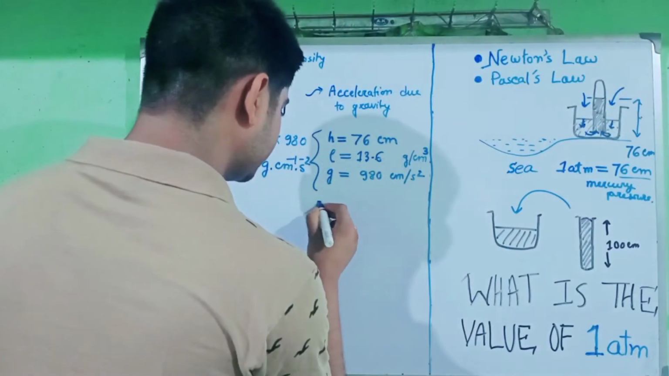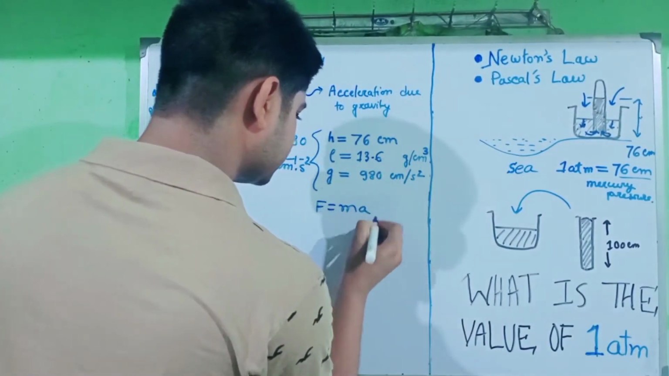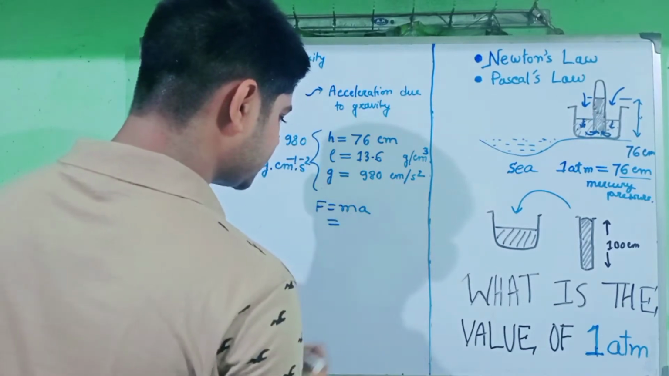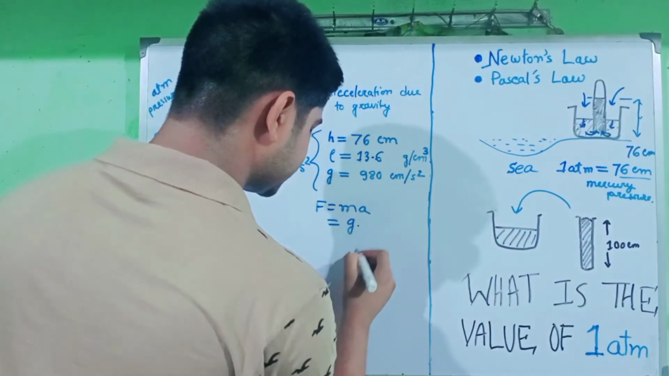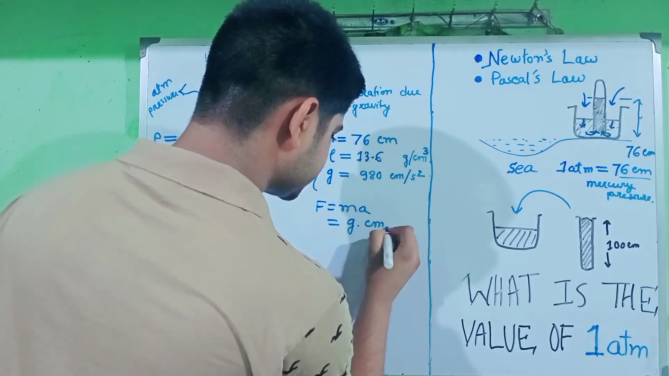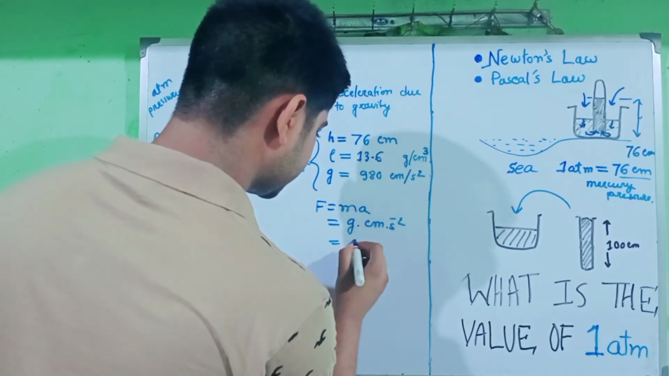From Newton's second law, we know F equals ma. That means force equals mass into acceleration. The unit of mass in CGS is gram, and that of acceleration is centimeter per second square, which is equal to 1 dyne.